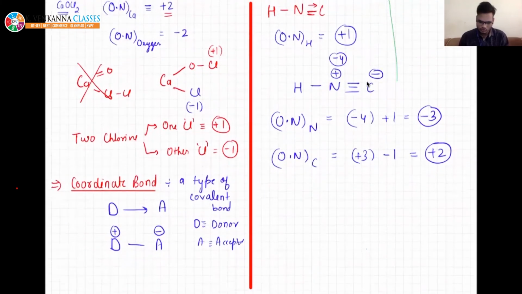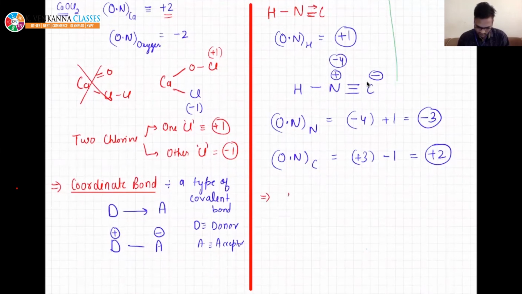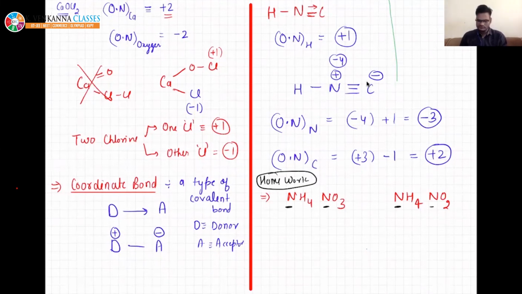So I'm giving you some questions. I have already given this NH4NO3, NH4NO2. You need to predict the oxidation number of this nitrogen and this nitrogen. Homework. If you see, ammonium is like this.